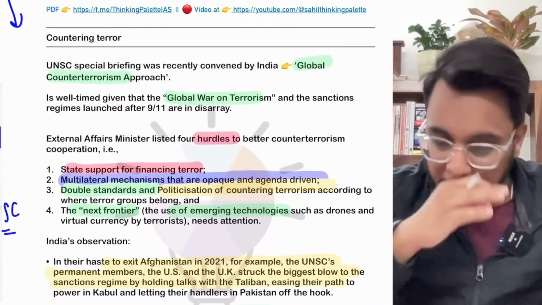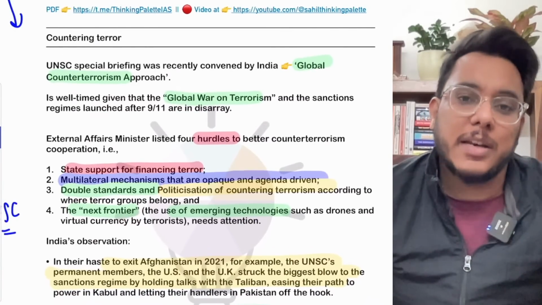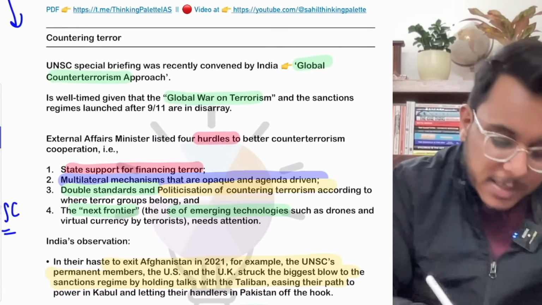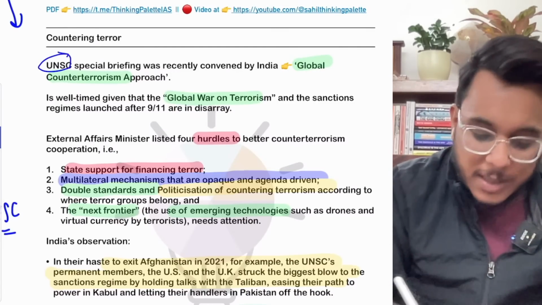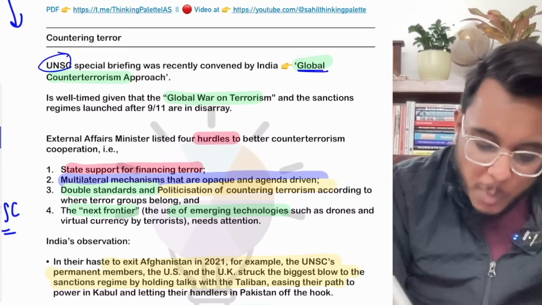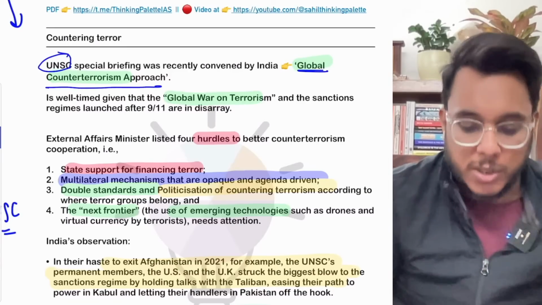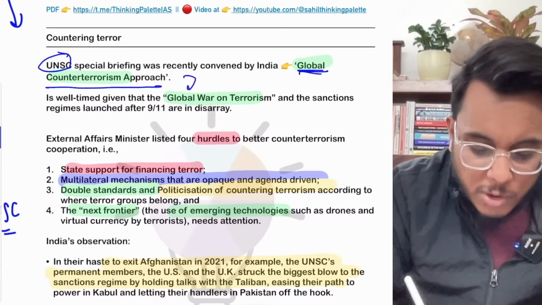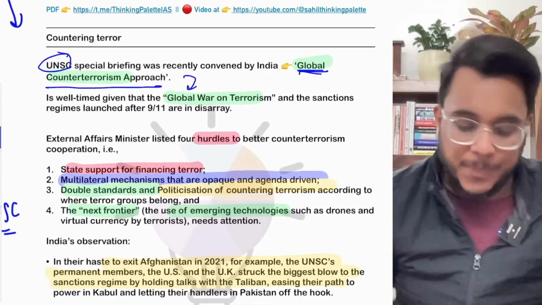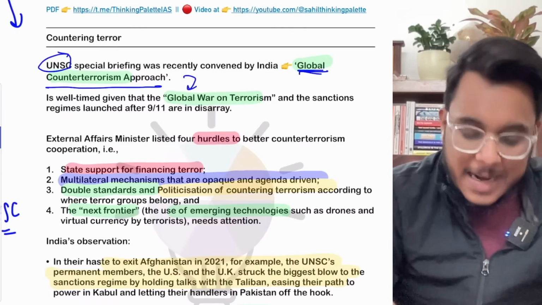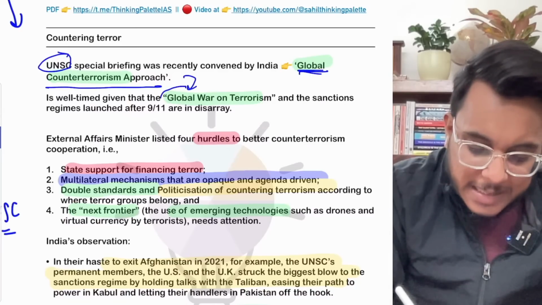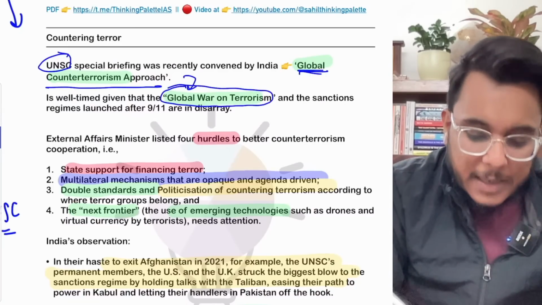Now, what has happened? Just recently, the Minister of External Affairs under the United Nations Security Council convened the global counter-terrorism approach meeting. In this, India raised that there is a need for a global war on terrorism.